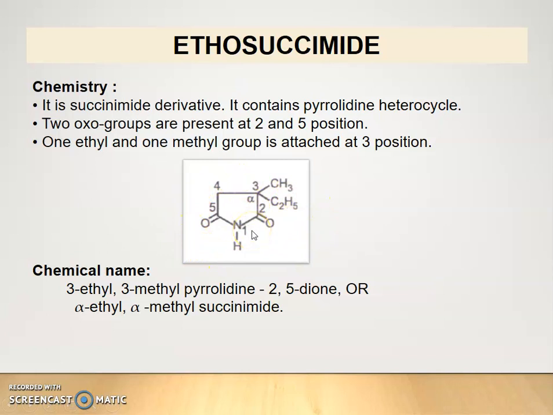It is a 5-membered ring containing one nitrogen atom, and it is a pyrrolidine heterocycle. It contains 2 oxo groups at 2 and 5 position and one methyl and one ethyl group at 3 position. Therefore, the chemical name is 3-ethyl-3-methyl pyrrolidine-2,5-dione or alpha-ethyl-alpha-methyl succinimide.